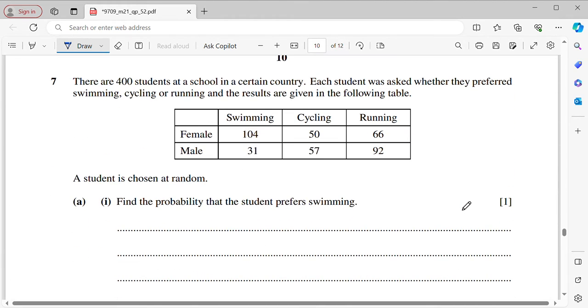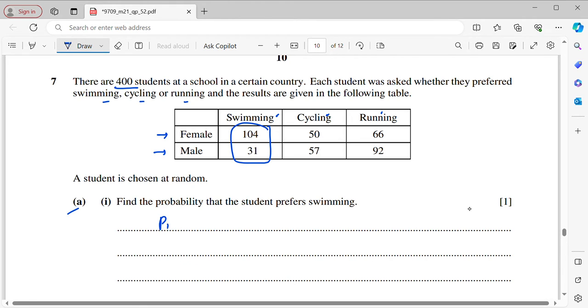Okay, now next question number 7. There are 400 students at a school in a certain country. Each student was asked whether they preferred swimming, cycling, or running, and the results are given in the following table. So you are given the gender and the 3 activities. A student is chosen at random. A, first part, find the probability that the student prefers swimming. So swimming, it can be female or males.